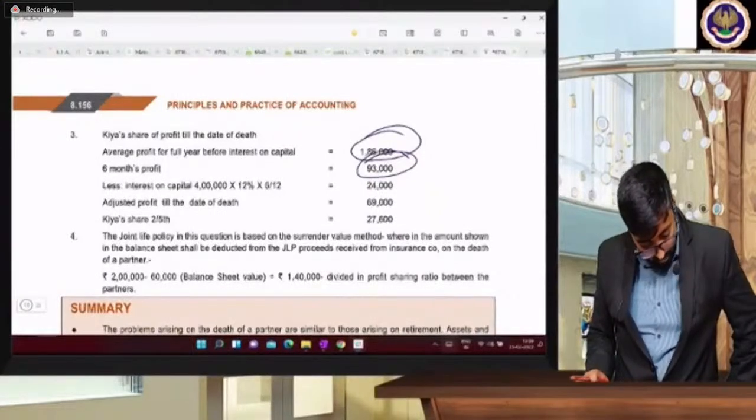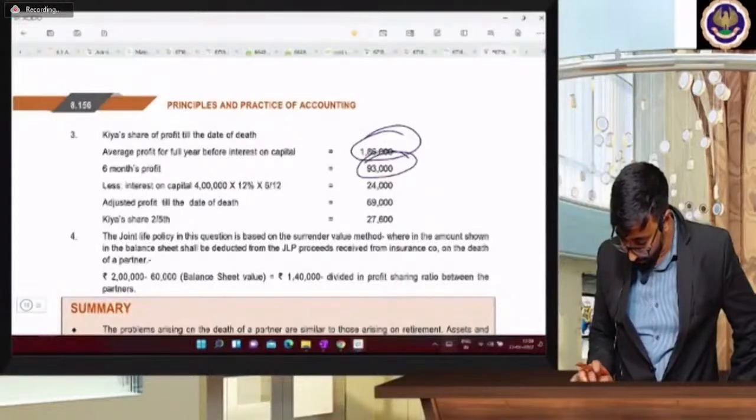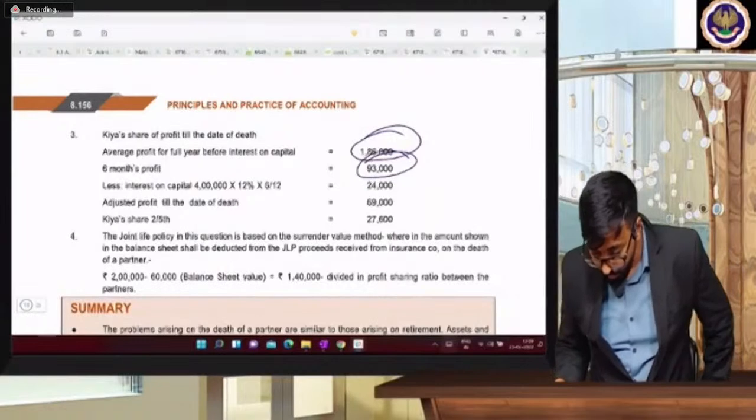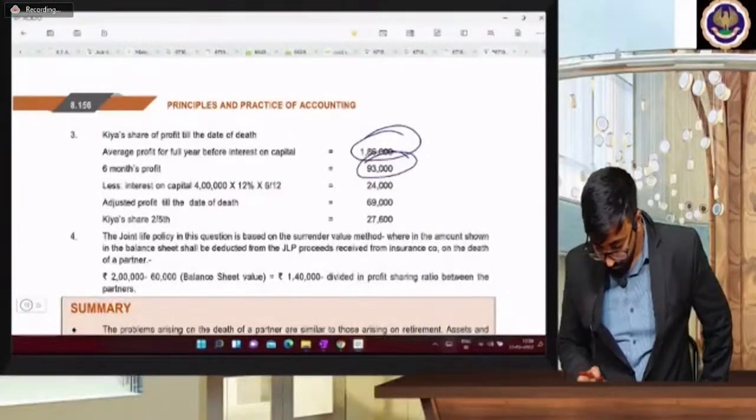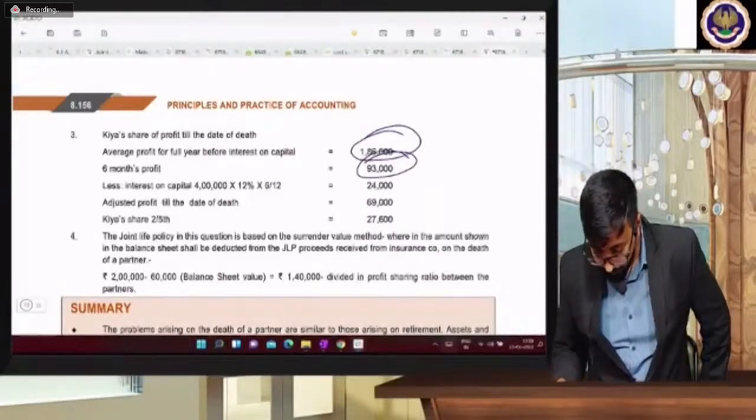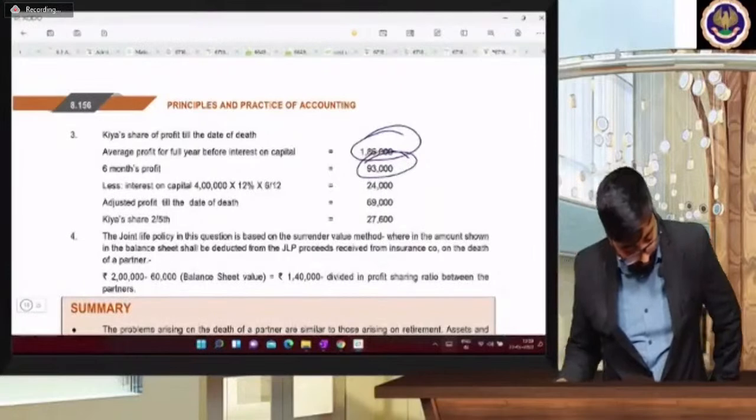What is her share? 2/5 is her share, so into 2/5 gives 37,200, minus 4,200. I am getting 33,000.